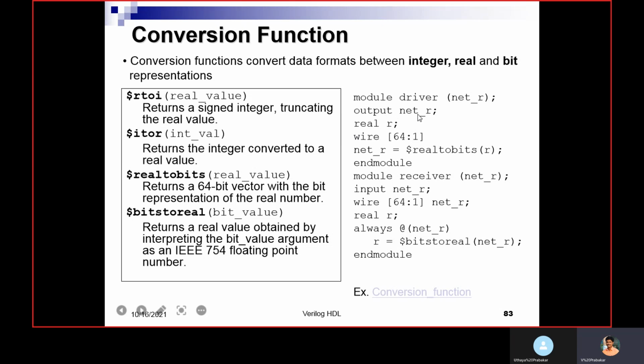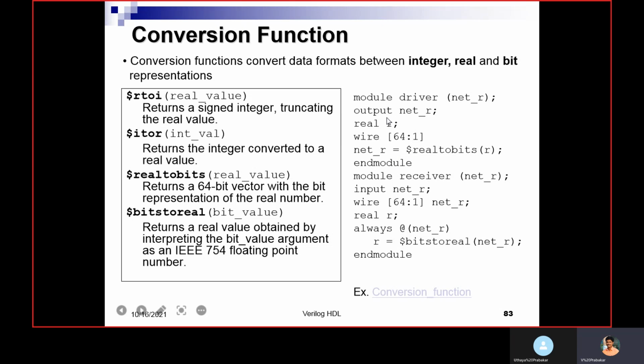We are using $realtobits, and the real value r is converted into bits and assigned to this 64-bit net, netR.